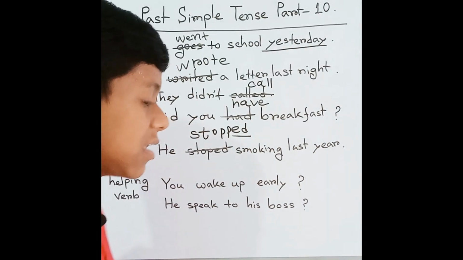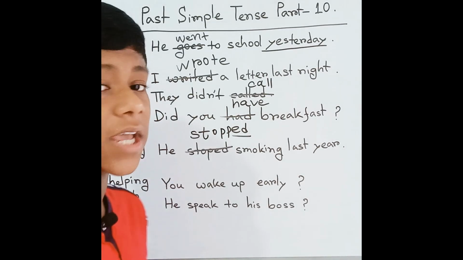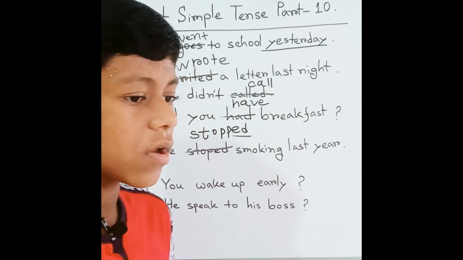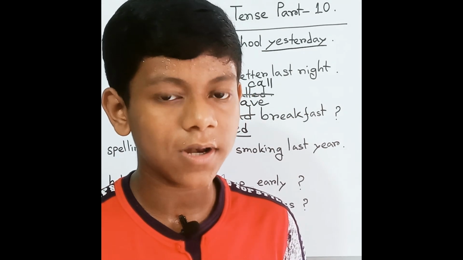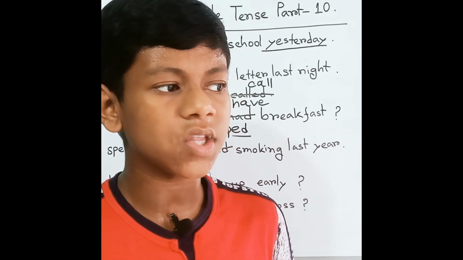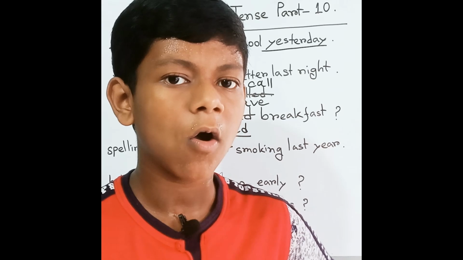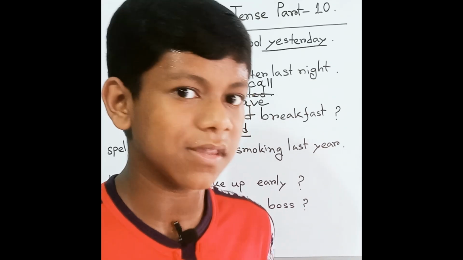And next is the helping verb. Sometimes we make mistakes with the helping verb. For example: you wake up early. Okay, so what's the mistake? If you say this to someone, they probably understand, or somebody can understand it a little bit, but your sentence is wrong.